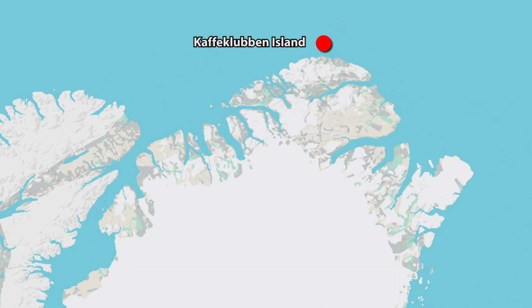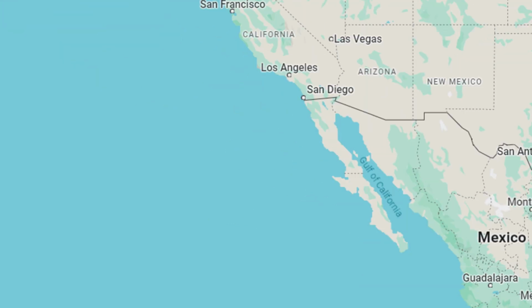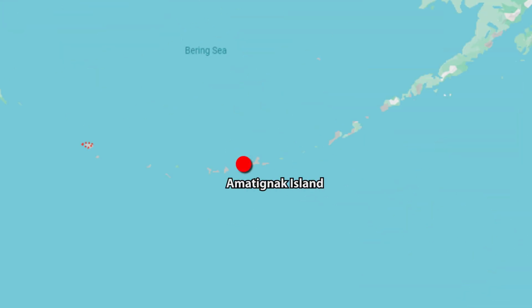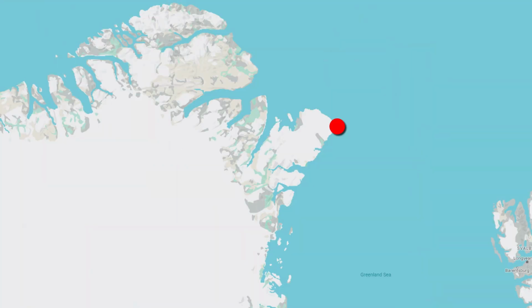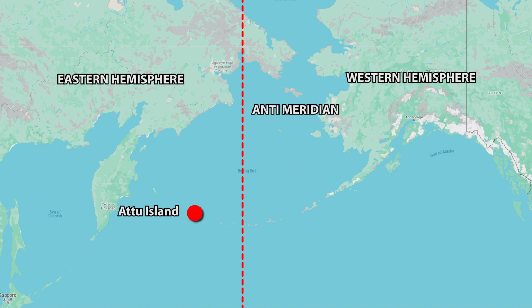Kaffeklubben Island in Greenland is the northernmost point of the continent, whereas Coco Island in Costa Rica is the southernmost point. The west point of Amatignak Island is the westernmost point of the continent, whereas Nordøstrundingen in Greenland is the easternmost point. But technically Cape Wrangell on Attu Island, Alaska, as well as the tiny Peaked Island just off the coast of the west can be treated as the easternmost point as they lie in the eastern hemisphere.